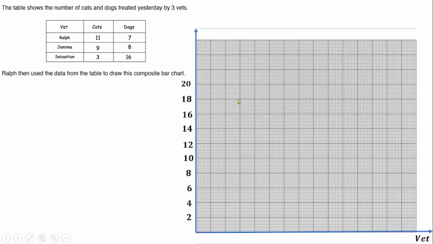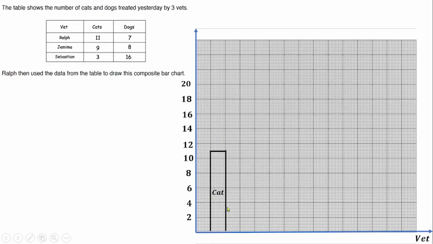So I don't want to put the bars on top of one another now. I want to put multiple bars for Rafi, Jemima, and Sebastian, with each pair of bars representing cat and dog. So for the first one, which is for Rafi, 11 cats. So I will draw my bar to 11, then close it. As you can see, that will represent the cat. Then for the dogs that he treated, 7. Instead of putting it at the top, I don't want to do that again. So I want to do it another way, which is drawing another rectangular bar for 7.